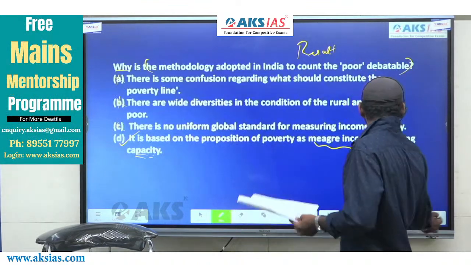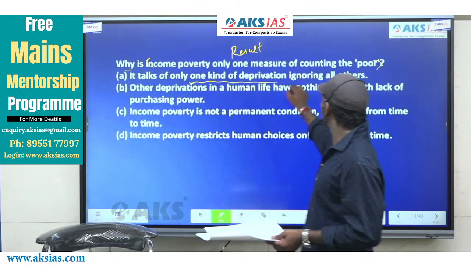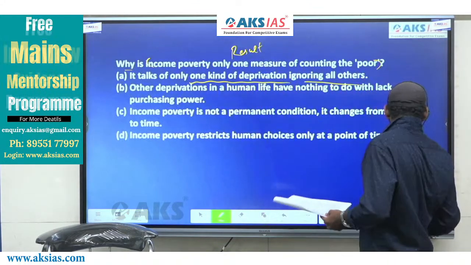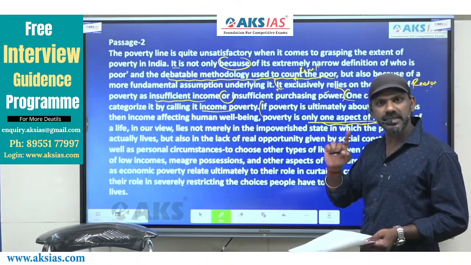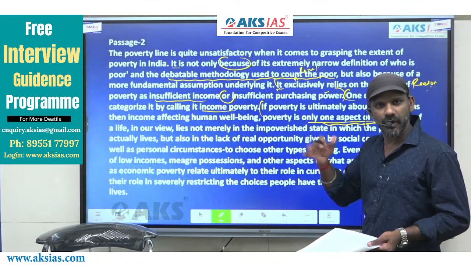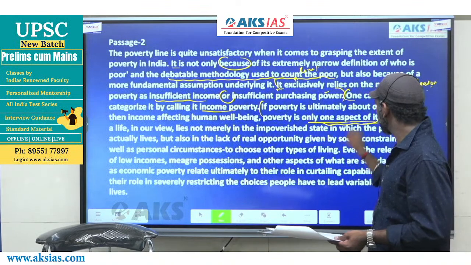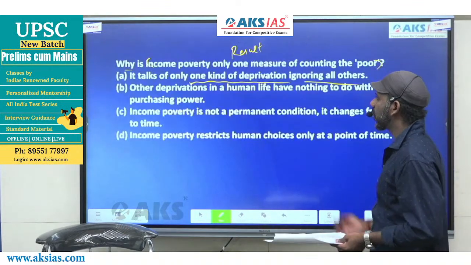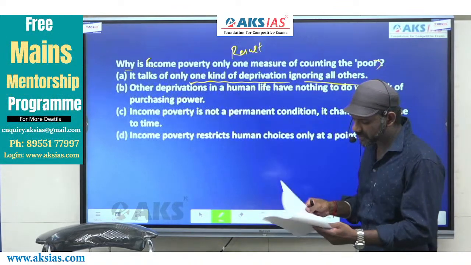Come to option A once again. It talks of only one kind of deprivation, ignoring others, right? It says poverty is only one aspect of it. That means other deprivations are being neglected or ignored. Only one kind of deprivation is being given importance, and that exactly is what option A says. A must be considered. Leave it there. We have some more options to discuss.